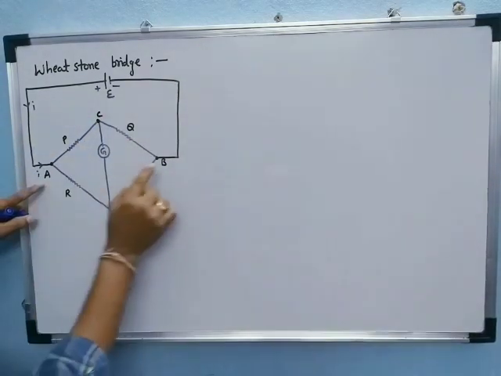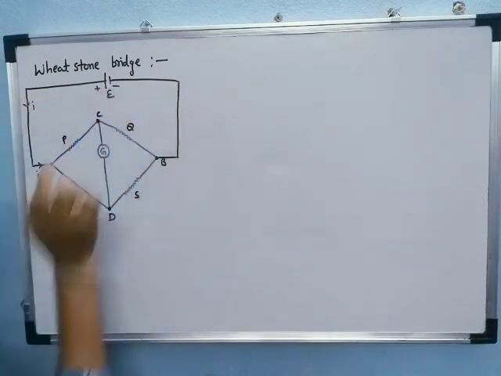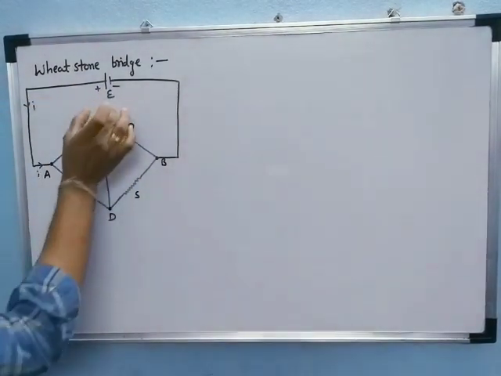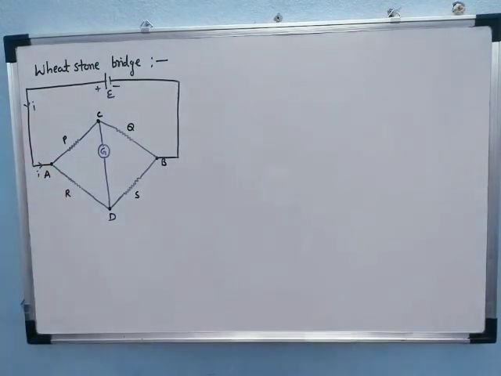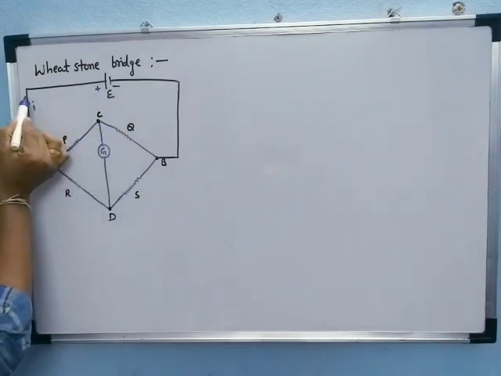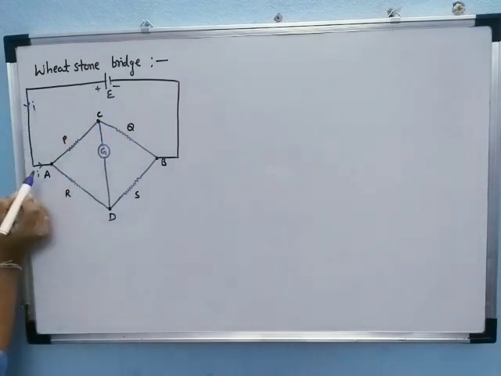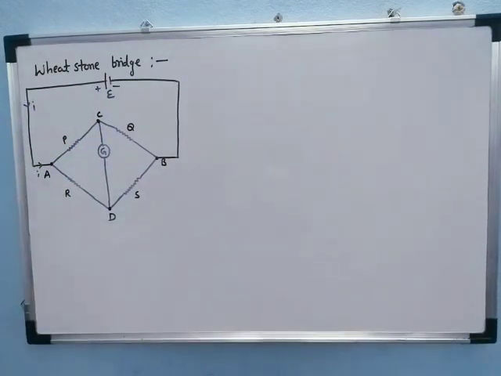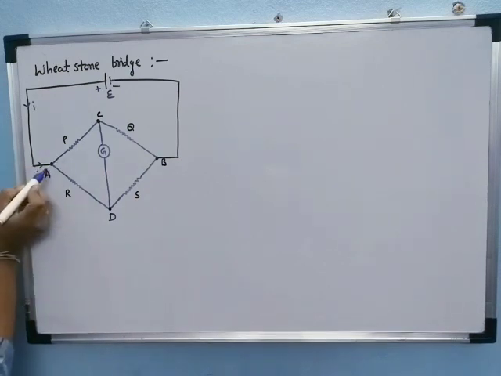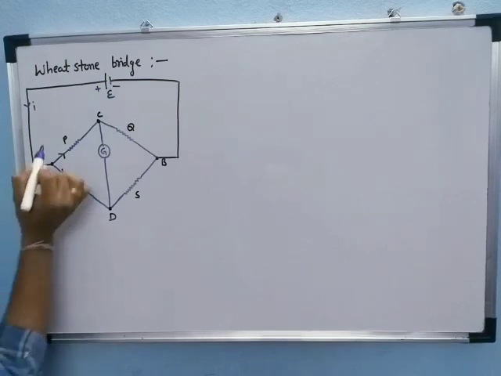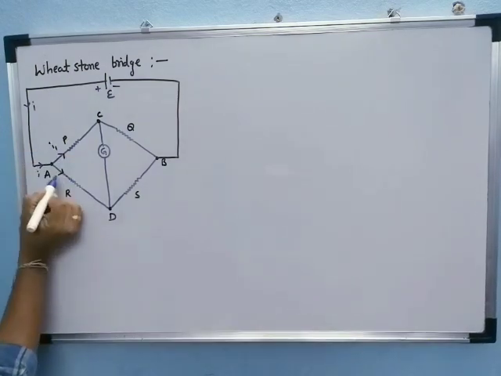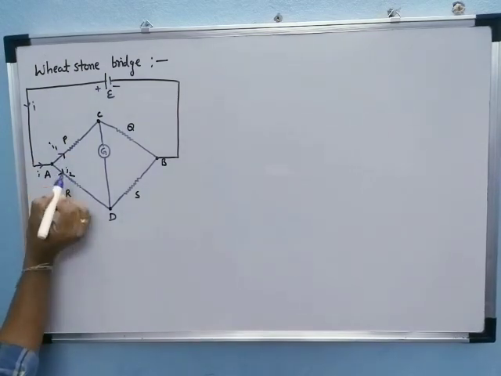Junction A and B are connected by a battery of EMF E, and junction C and D are connected by the galvanometer. Now the current I leaves the positive terminal of the battery and reaches junction A. Crossing junction A, it has two ways. This current is considered I1 and this current is considered I2.